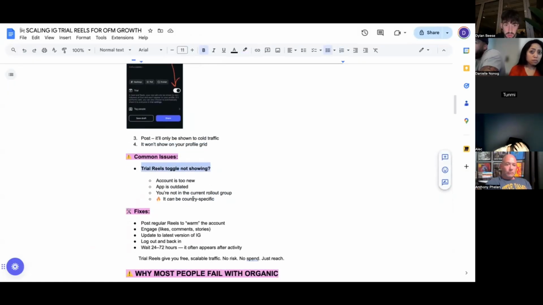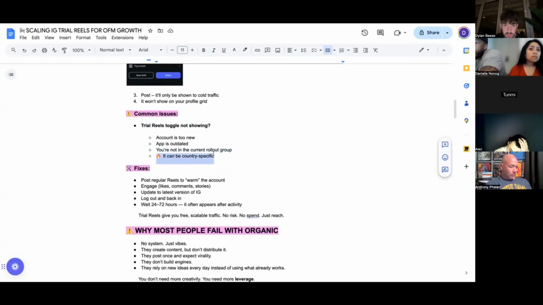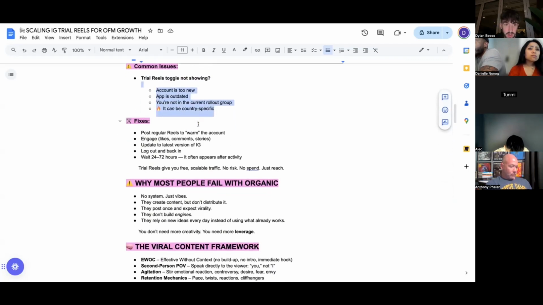Trial reels toggle not showing. If the trial reels toggle is not showing, then either the account's too new, the version of Instagram you've got is outdated, you're not in the current rollout group, and it can be country specific as well. So if you haven't got it, just go and figure out why it's not in your specific country, or why you're not a part of the rollout group, etc. And then just go and figure out how to solve that, right?